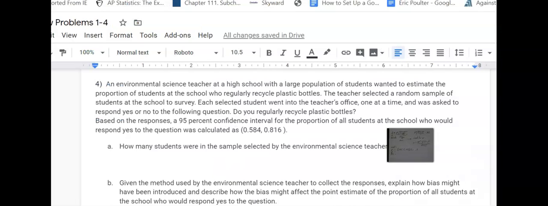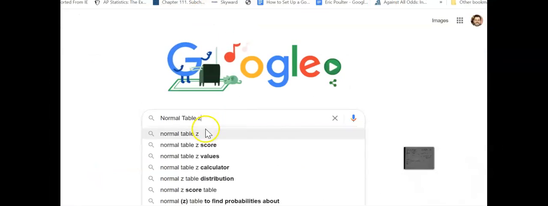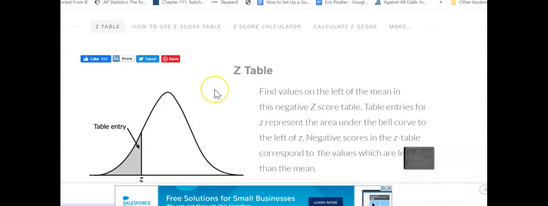All right. Now to get the critical Z, we know that it is a 95% confidence interval. Hopefully we remember what the critical Z values for a 95% confidence interval are, but if not, we will have access to our normal table, so we can always look that up. Remember, a confidence interval is between two Z values.